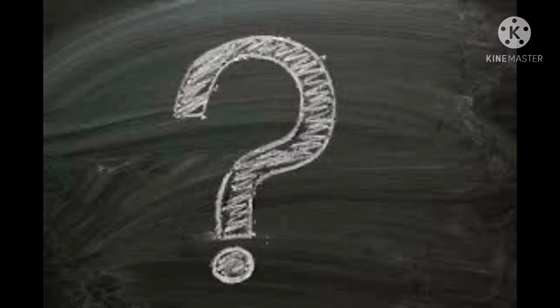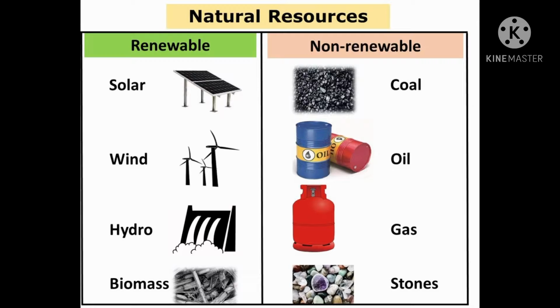What are natural resources? Natural resources are resources that are found and made in nature. These include rocks, minerals, natural gas, coal, trees, sunlight, water, soil, and oil.